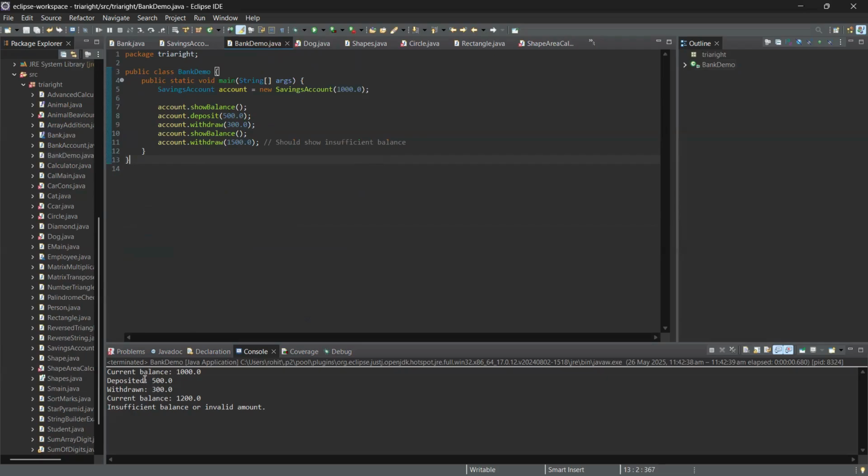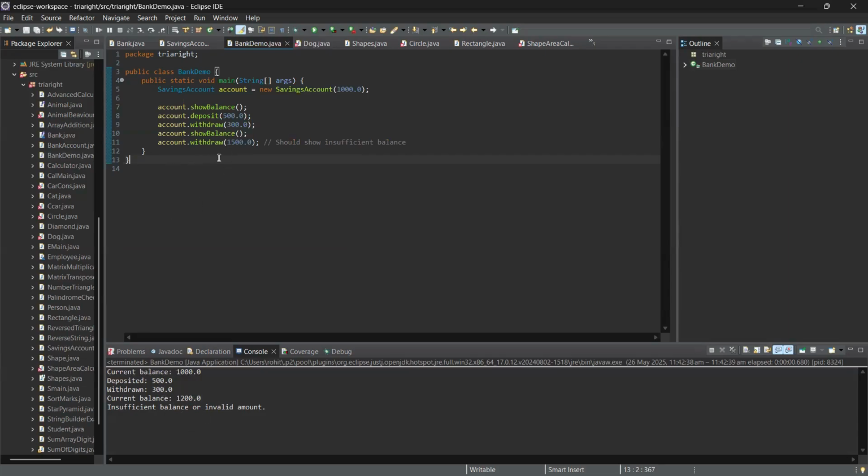500 was deposited and then 300 was withdrawn, and the account balance will show us the total. After depositing, the total amount is 1500, minus 300 equals 1200. Now show balance is showing the balance as 1200, which is shown here.